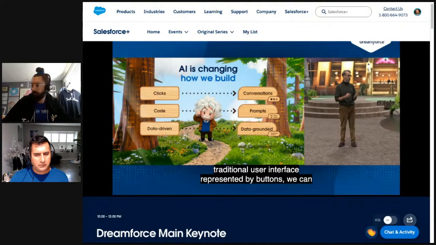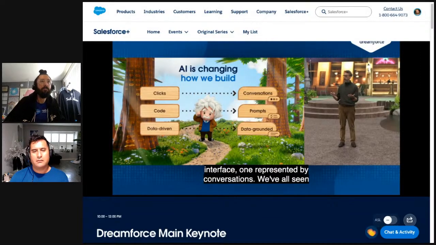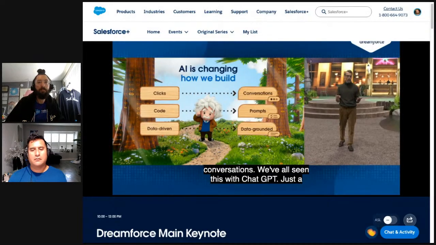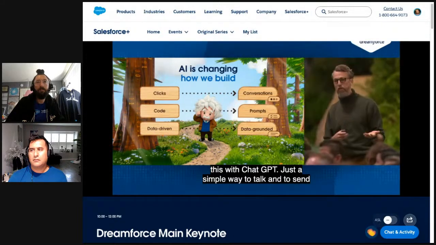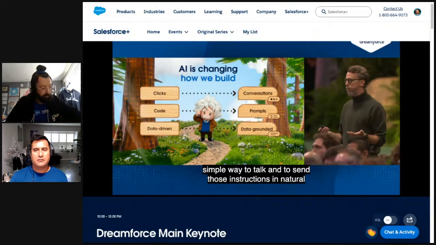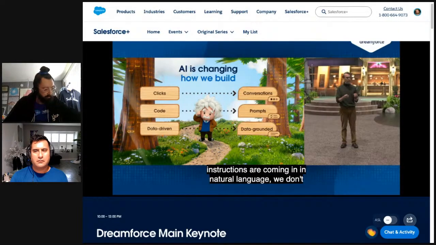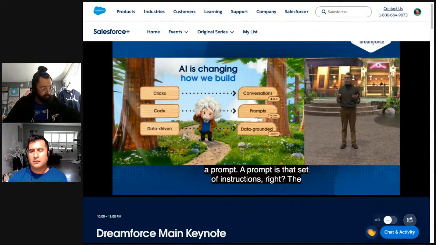We've all seen this with ChatGPT. Just a simple way to talk and to send those instructions in natural language. And because those instructions are coming in natural language, we don't really need code. We just need a prompt. A prompt is just that set of instructions, right? And the real magic is it works because underneath that prompt, we have something that we've never had before, which